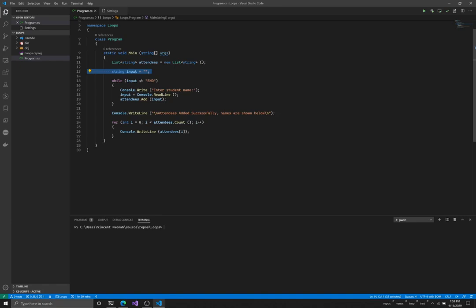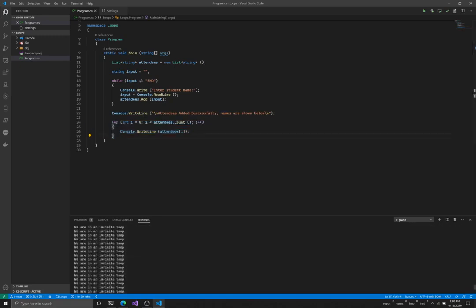And then we came down and created a while loop, and we said, if the value in input is not end, run this loop. So as long as the thing inside of input is not END in capital letters, continue to run this loop. And when the loop exits, tell us that people have been added, and then we print them back out.